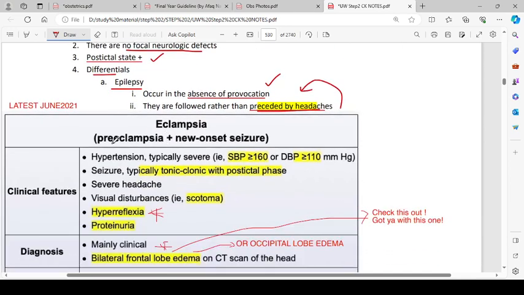Then eclampsia, it is the latest table that was updated in June 2021. So it is not very latest, but okay, I have these notes.